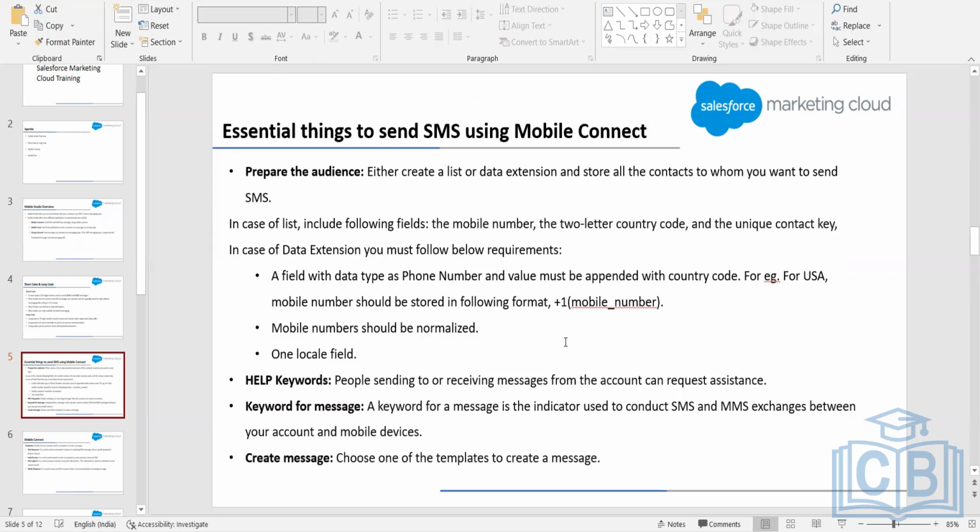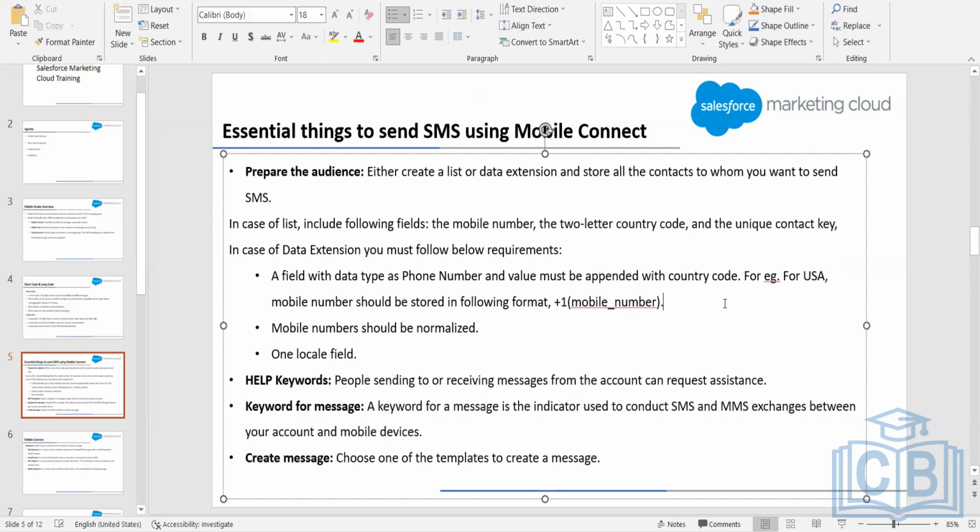Now, what is the meaning of normalization? Let's say we have this mobile number, and it has some special characters like parentheses, a hyphen, something like this. So it is not normalized. Normalization means that we have to remove all the special characters from the mobile number, and then we have to add the country code. So let's say 91, or if it is USA, then 1. Okay, +1, but we won't be using the plus symbol or anything like this.